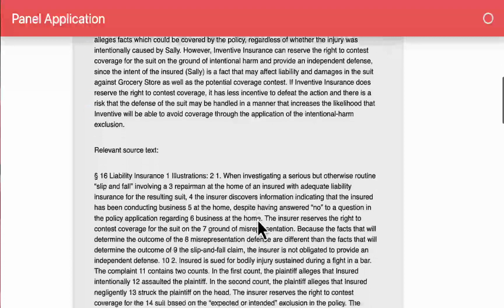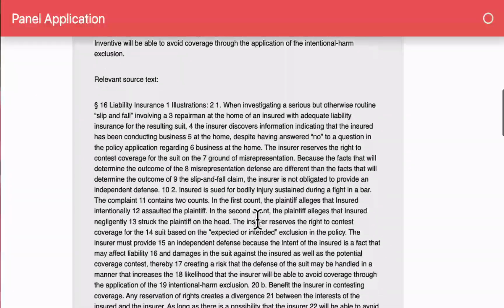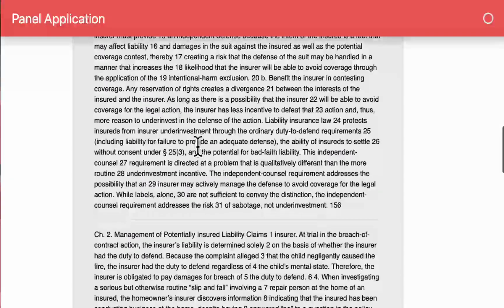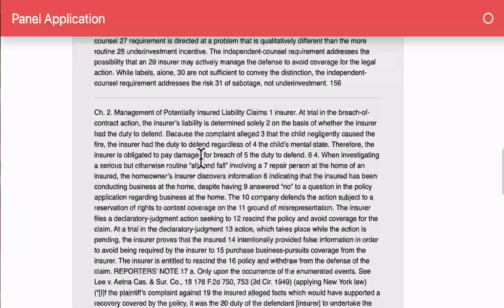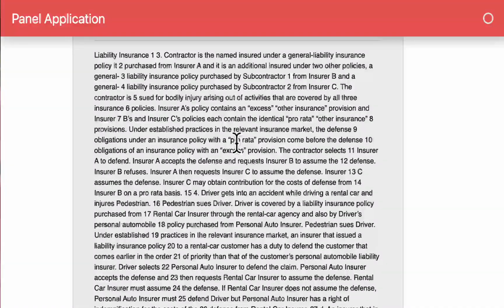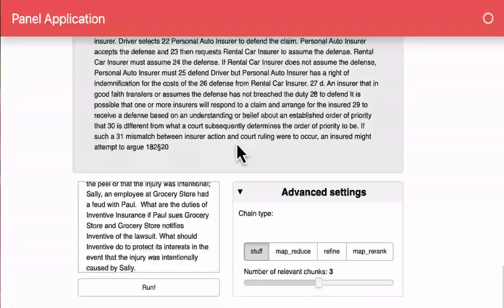Yes, okay. And then more importantly, it's going to tell us the provisions that it thinks are closest to this. I'm not sure what these numbers are doing here. This may be an artifact of the PDF rather than anything that ChatGPT or Sophia Yang has done. And it's going on to what are the consequences of a duty to defend. So it has also found some examples that it thinks are relevant.